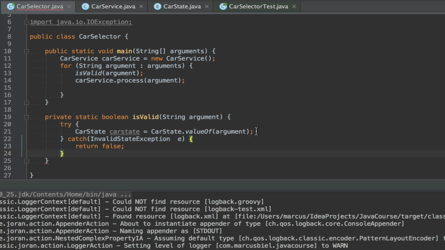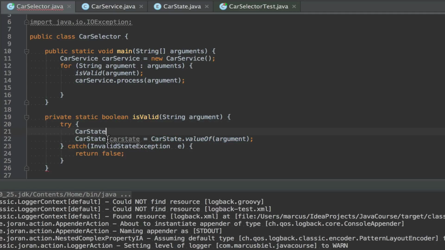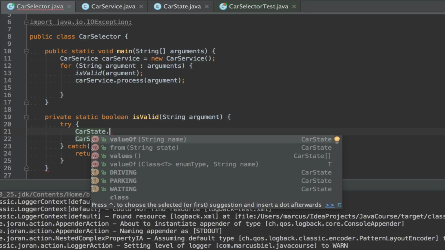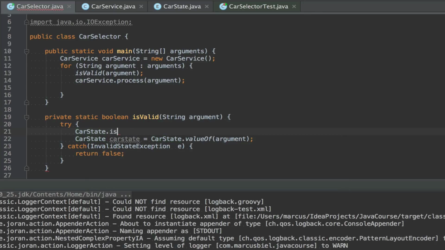And to be honest, I think this is also not optimal that we only have this valueOf method. I think it would be much nicer if the enum base class would directly provide an isValid method, just returning true and false. But again, seems like the inventors of Java didn't listen to my opinion. I'm just making a stupid joke.